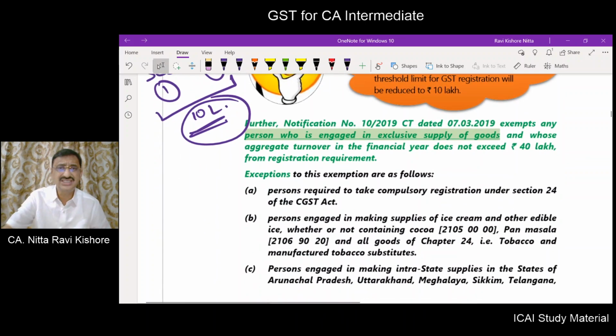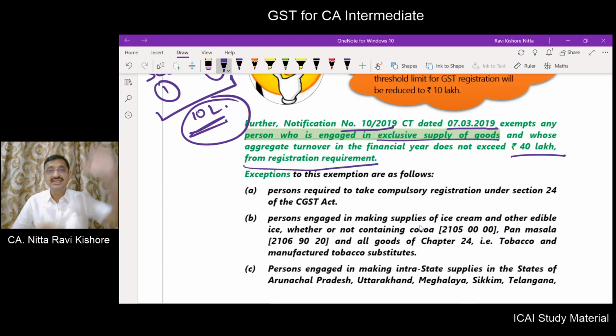Now there is notification number 10/2019 dated 7th March 2019, which exempts a person from registration who is engaged in exclusive supply of goods and whose aggregate turnover in a financial year does not exceed 40 lakhs. So you are a dealer.